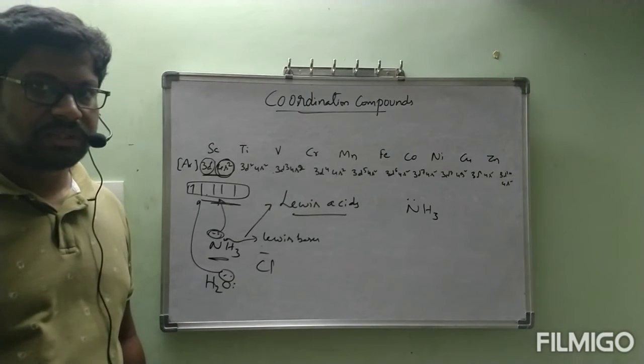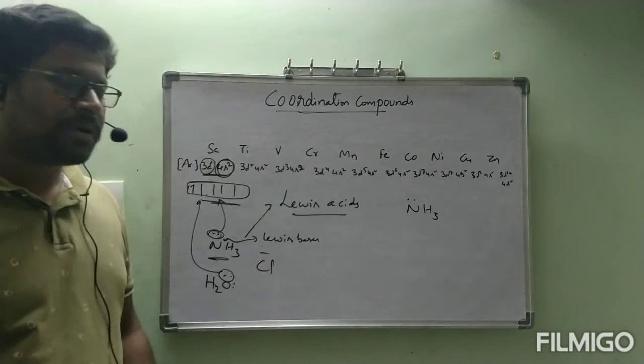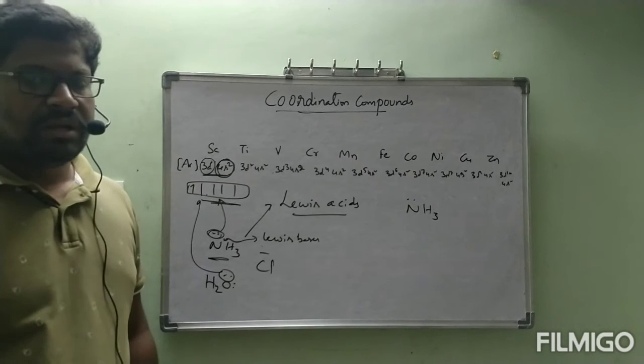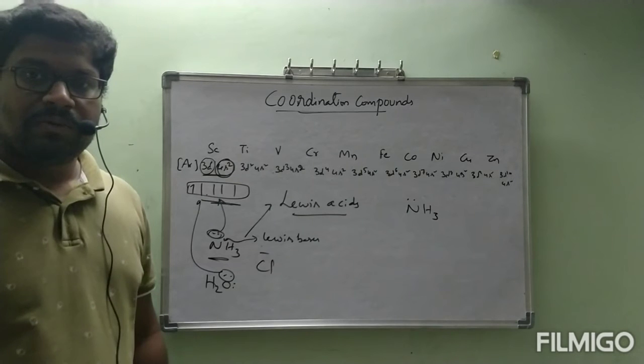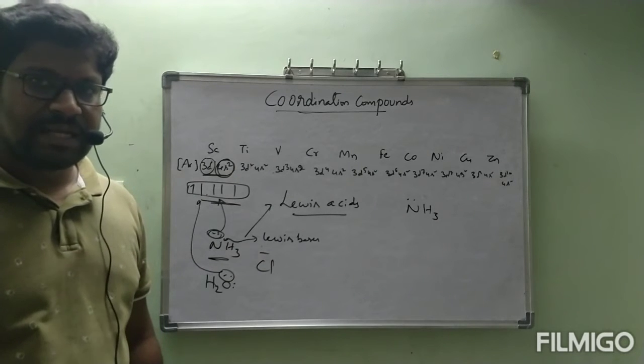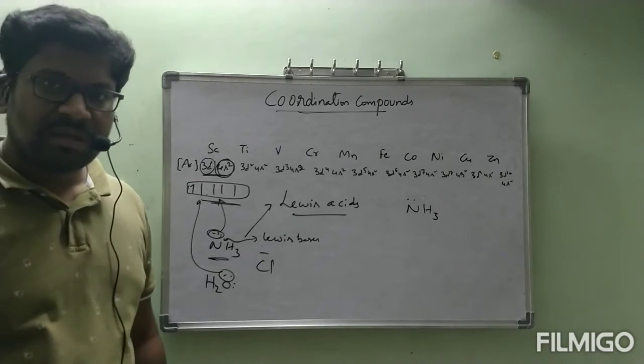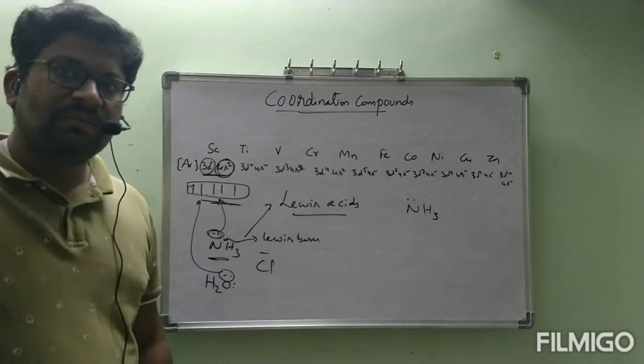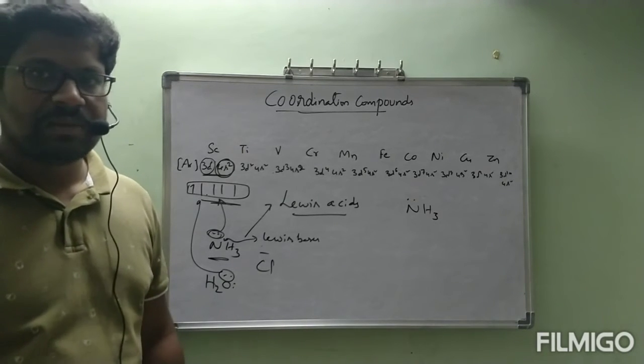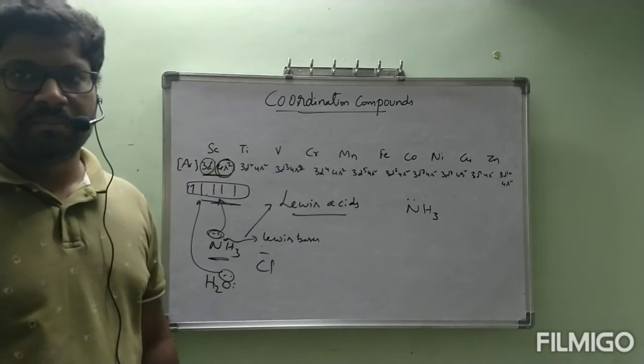This is a special property of d block elements. Now we will go through the characteristics and the basic terms, and up to some extent we will go through coordination compounds. This is the introduction part we completed today.